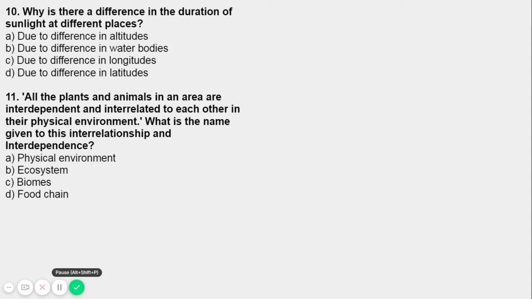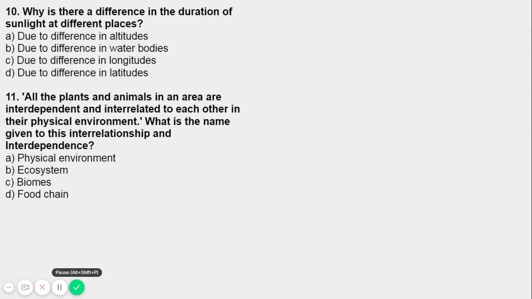So what's the question? Plants and animals are interdependent, and are interrelated to each other as well in their physical environment. Humans, plants and animals, we are doing the same. We are interdependent as well and interrelated to each other. So what is the name given to this interrelationship and interdependence? The 11th question, option A, is physical environment.